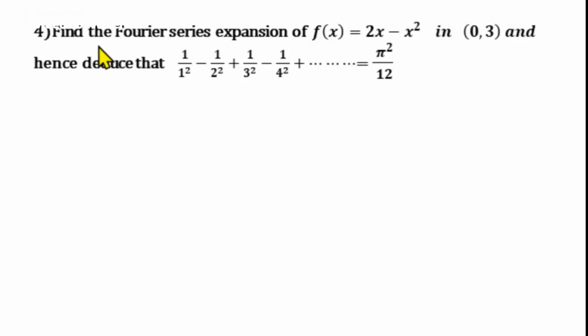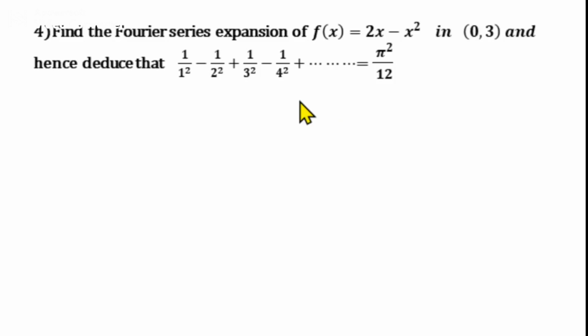Next question. Find the Fourier series expansion of f of x equal to 2x minus x square in the interval 0, 3, and hence deduce that 1 by 1 square minus 1 by 2 square plus 1 by 3 square minus 1 by 4 square plus etc. equals pi square by 12. So here